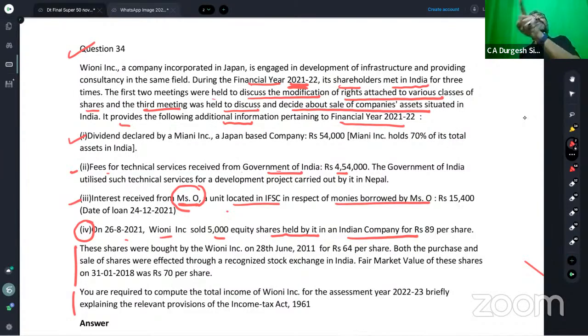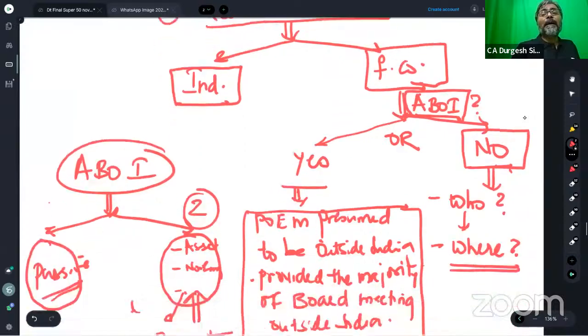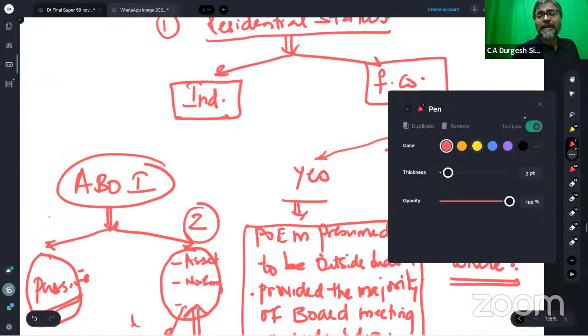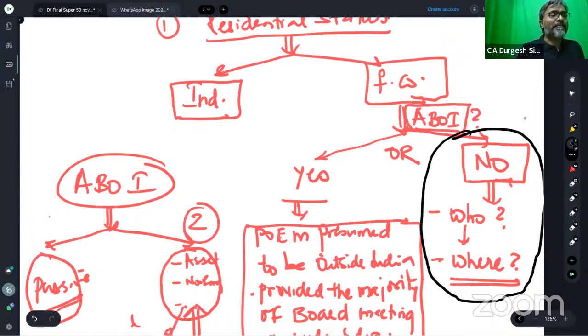And if the foreign company does not satisfy the active business outside India test, then as I just taught you, this is how to determine the POEM of that foreign company.